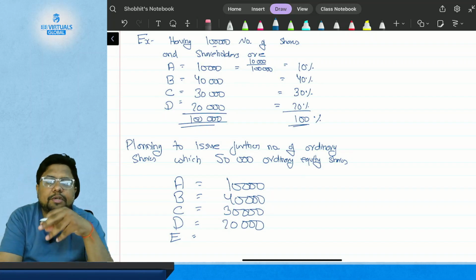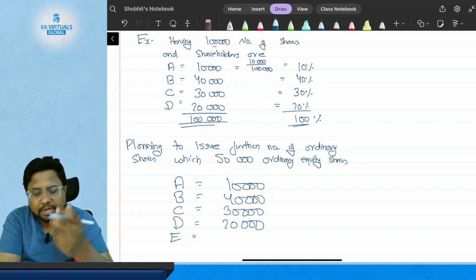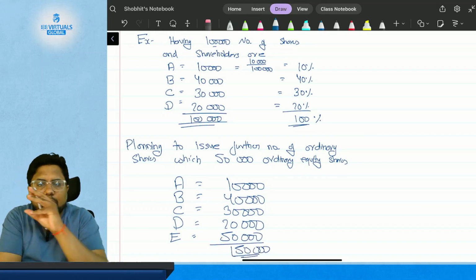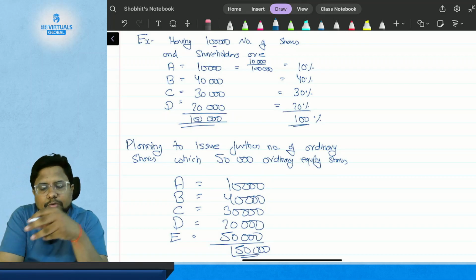But the new 50,000 shares are issued to E, so the total shares are 1,50,000: 1 lakh which was earlier issued and 50,000 which was the new issue.